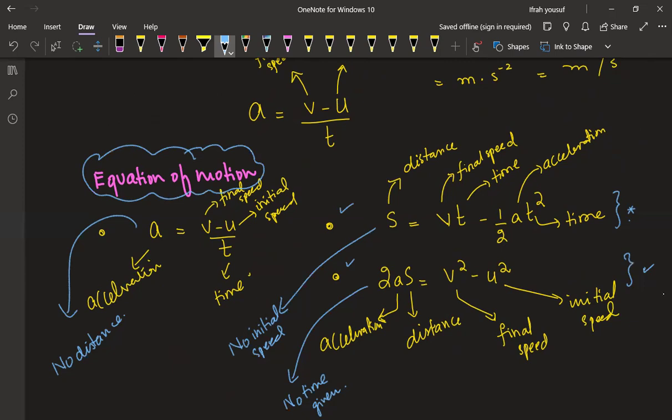Okay, so I hope you have got the idea. And inshallah, in the upcoming class, the next class, we'll be doing the graphs, and we will be discussing gradients.